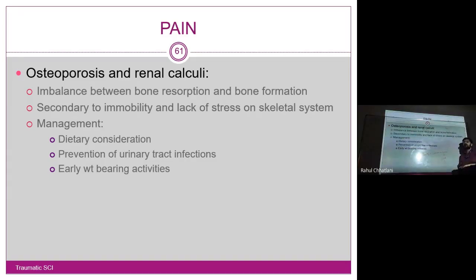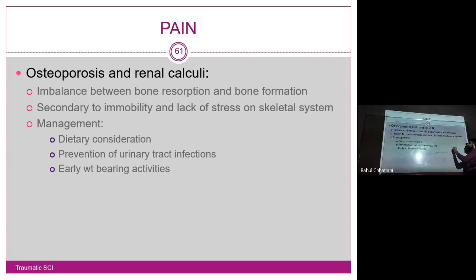Whenever there is a calcium deficit in the body, say for example muscles are not getting enough calcium, where will it come from? If you do not take it in the diet, the patient's bone will be utilized to increase the blood calcium level so that it reaches the muscles. Same thing with resorption and formation: in a balanced process, formation equal to or more than resorption makes the bone stronger. But if there is imbalance and resorption keeps increasing, that will lead to a decrease in bone density.